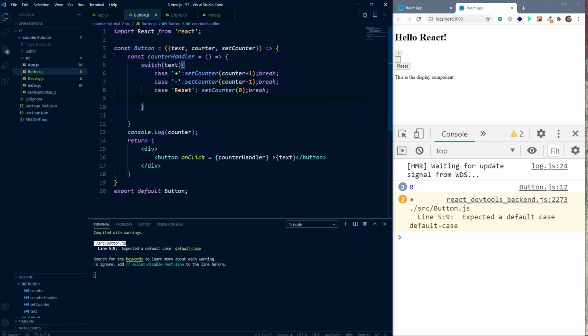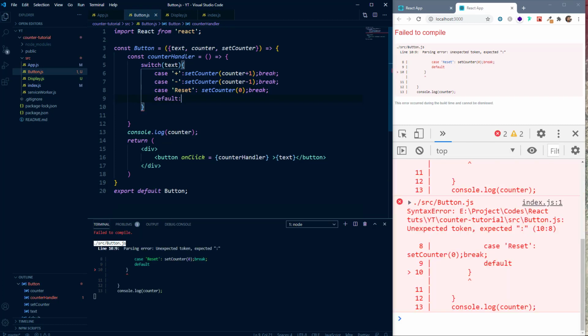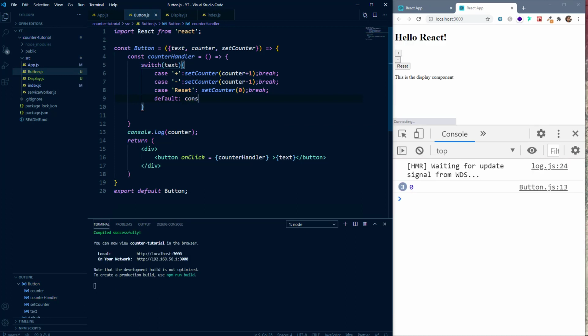Let's also create a default statement. However, you should never reach here. So let's create the default statement and we'll say that you shouldn't be here.